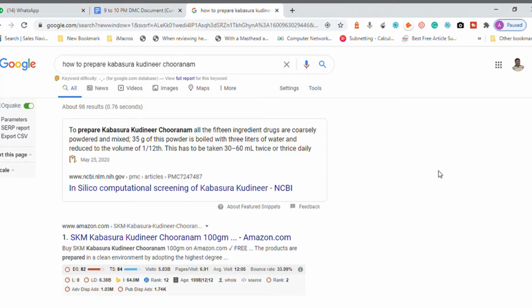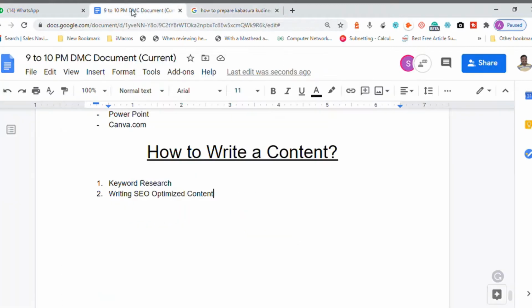Yes, sir. Now how this search engine works, let us see in the later stages. Or if you've already seen it, not a problem, we will validate it and see it again. So what I'm trying to do here is a research called keyword research, and the other one is writing the optimized content.